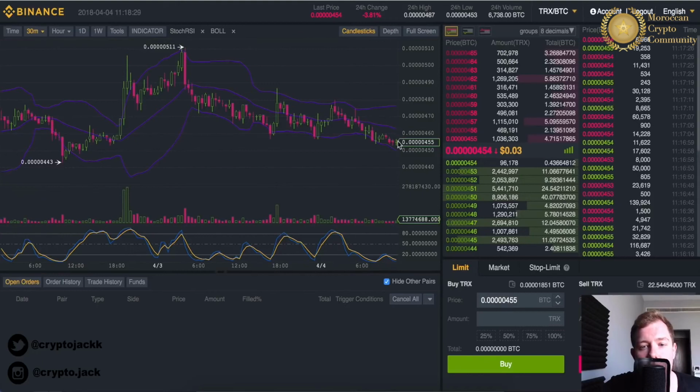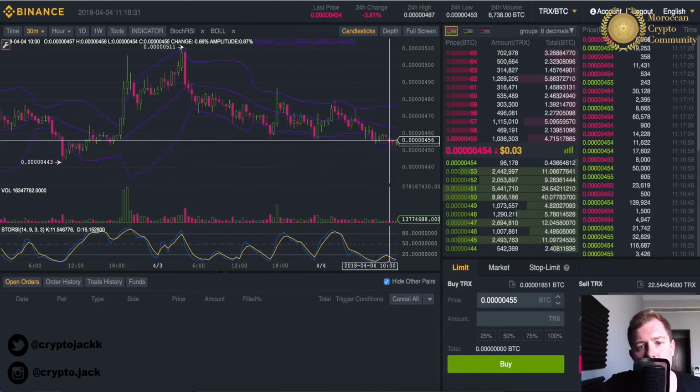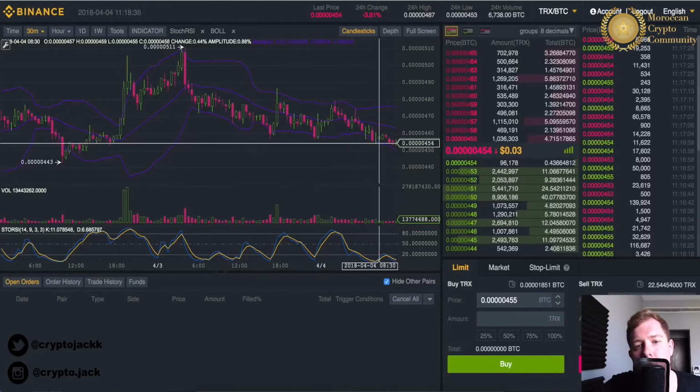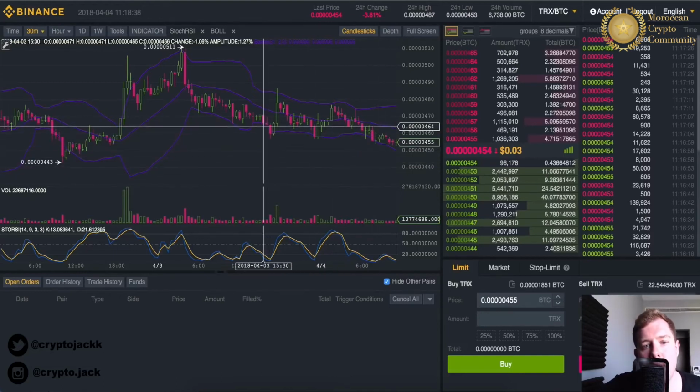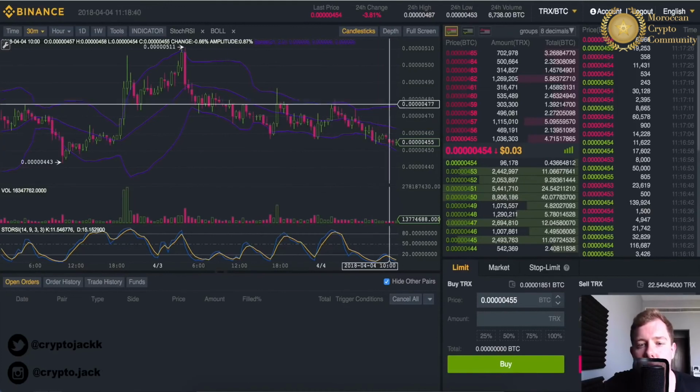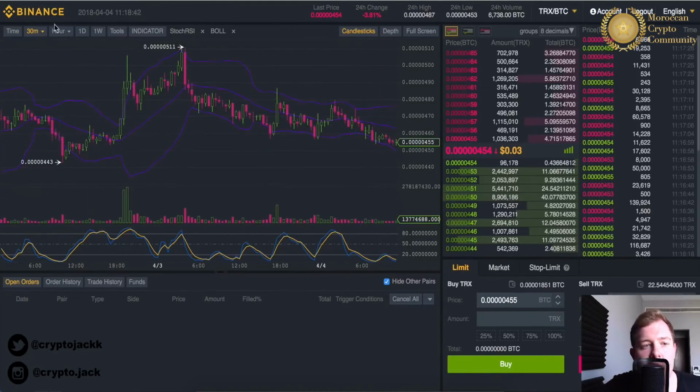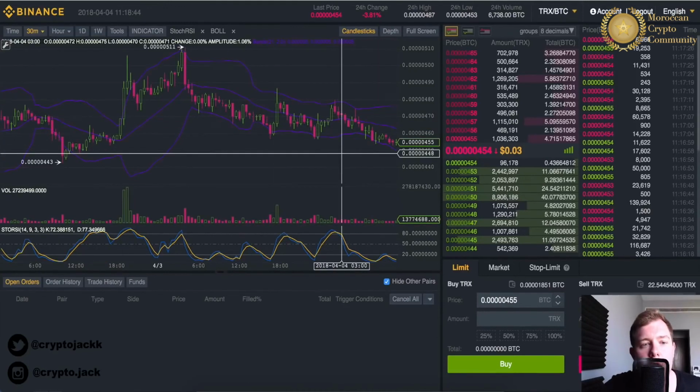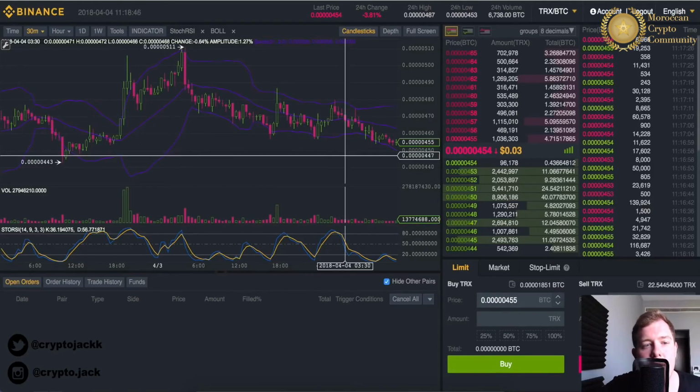But if we take a look recently, we can see that the candlesticks are in fact hugging the bottom Bollinger Band right now, and you could say, okay, so they touched there and they touched there. Does that mean that they're going to break out here immediately? Well, we can see here they didn't in fact break out immediately. We are looking at 30-minute charts, so you could get a bit more detail on some of the other timestamps.